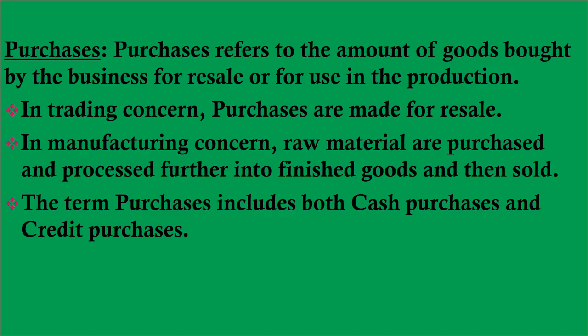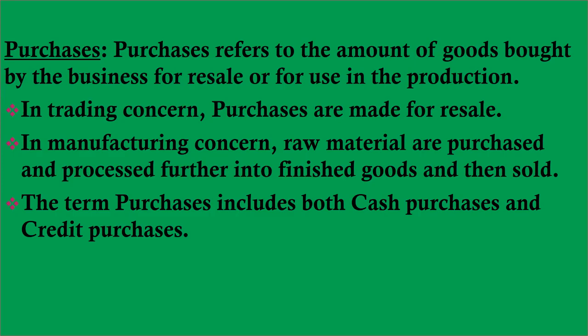Then it is considered as purchases. There are so many factories and firms which purchase raw material, make finished goods from that, and then sell. So in that case raw material is also concerned with purchases.